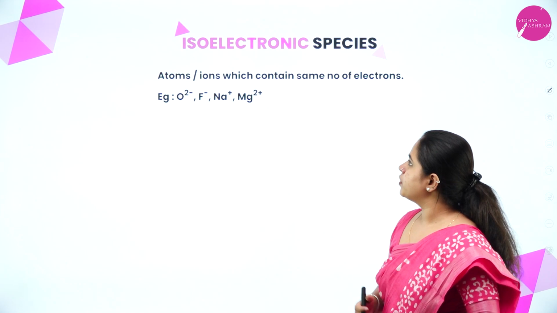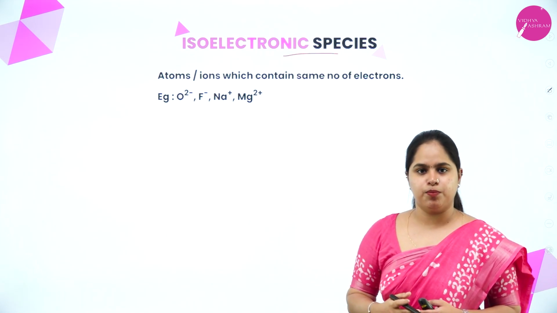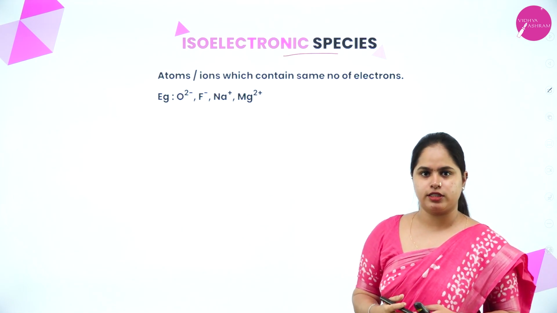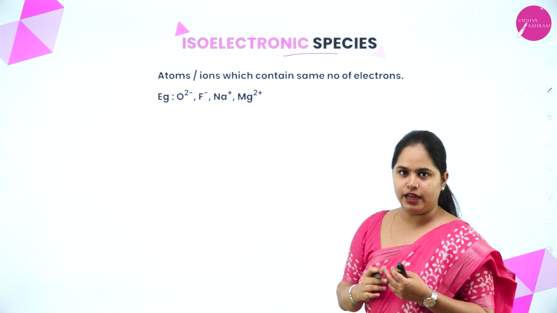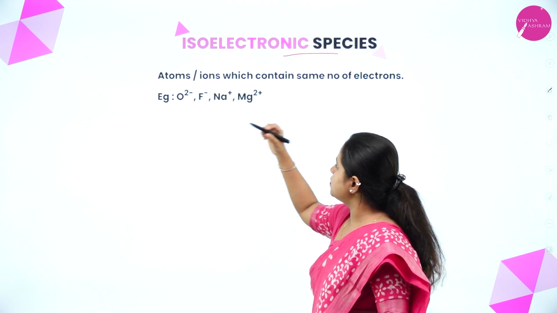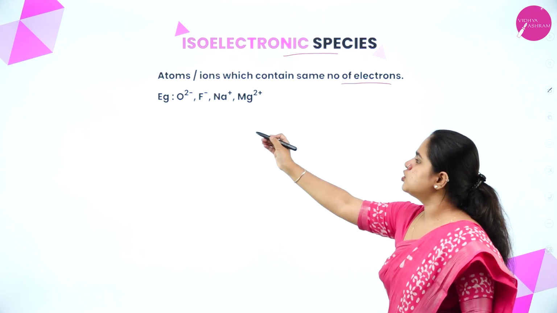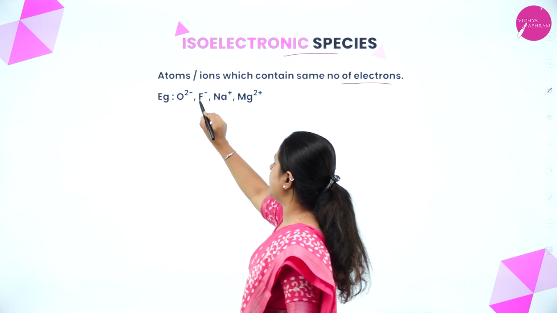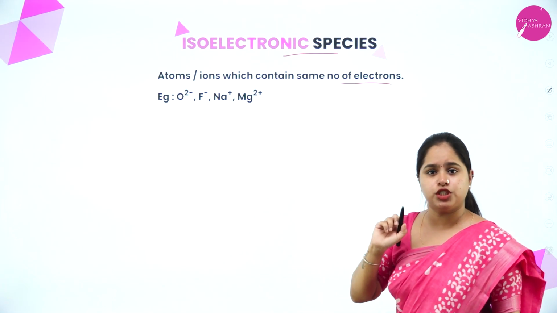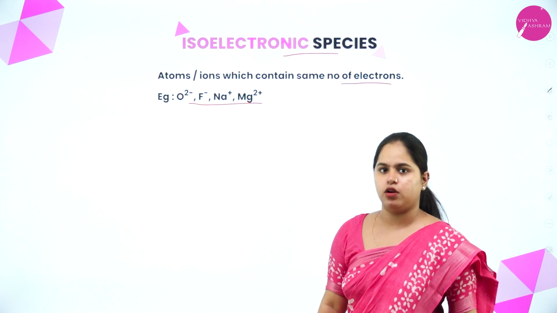Now moving on to isoelectronic species. Okay, even this is a very important topic. What is isoelectronic species? From the name itself you can say same number of electrons. So they are atoms or ions which contain the same number of electrons. Let us take the examples which I have given here: O2 minus, F minus, Na plus and Mg2 plus. All these ions have the same number of electrons.